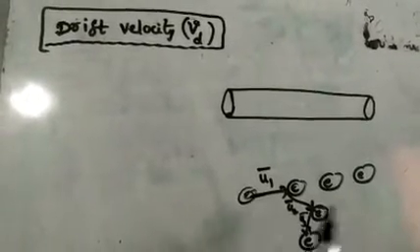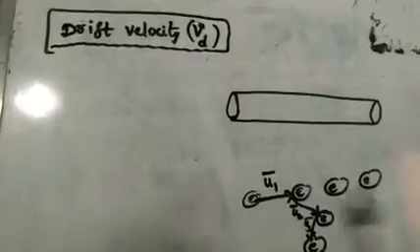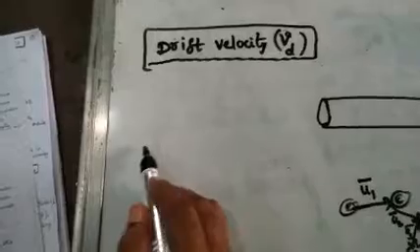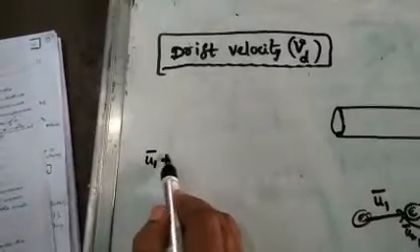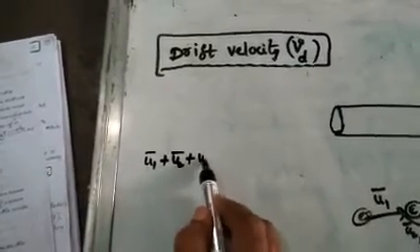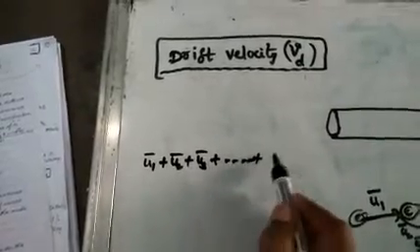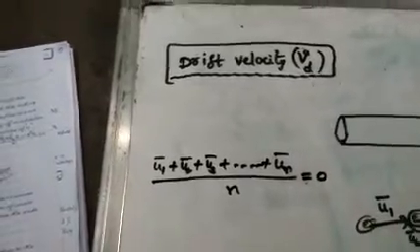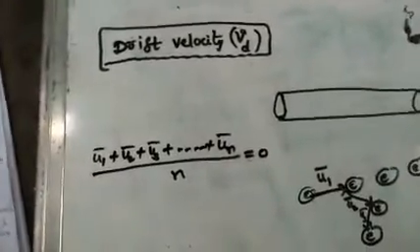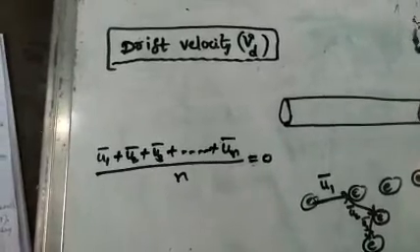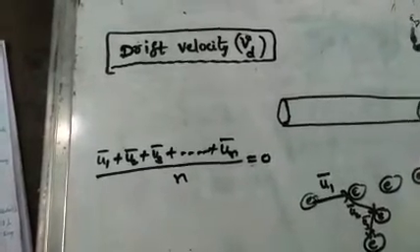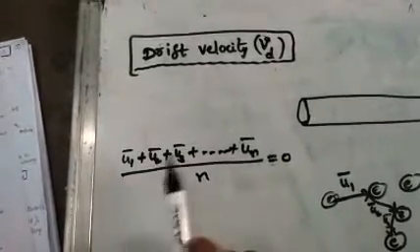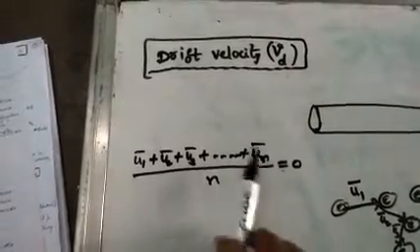Many electrons are there here. The number of electrons is n, so n collisions take place. Hence the average thermal velocity, u1 bar plus u2 bar plus u3 bar plus and so on plus un bar, divided by n, becomes 0 due to the temperature. So electrons are not getting any extra effect here. For all these n electrons, the average thermal velocity becomes 0.